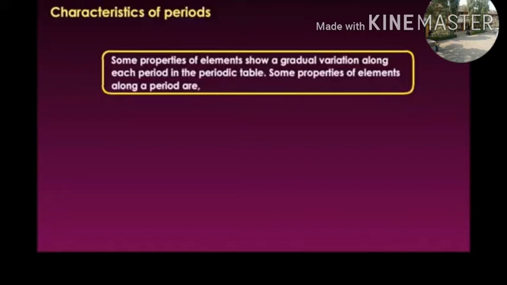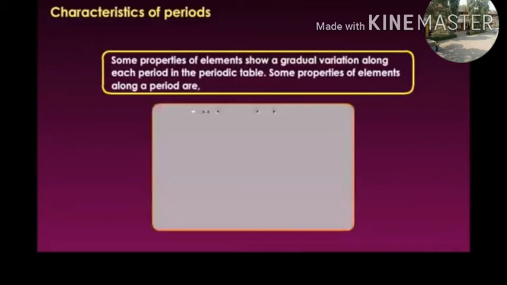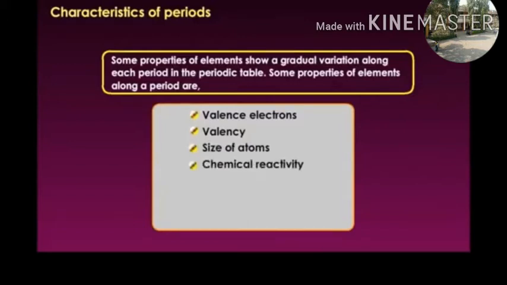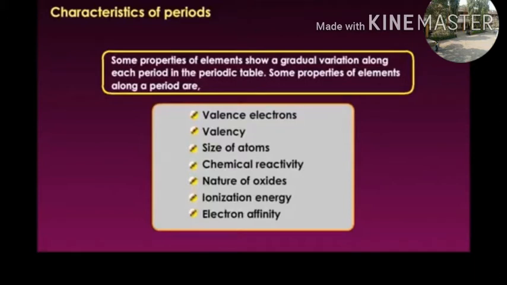Some properties of elements along a period are valence electrons, valency, size of atoms, chemical reactivity, nature of oxides, ionization energy, and electron affinity.